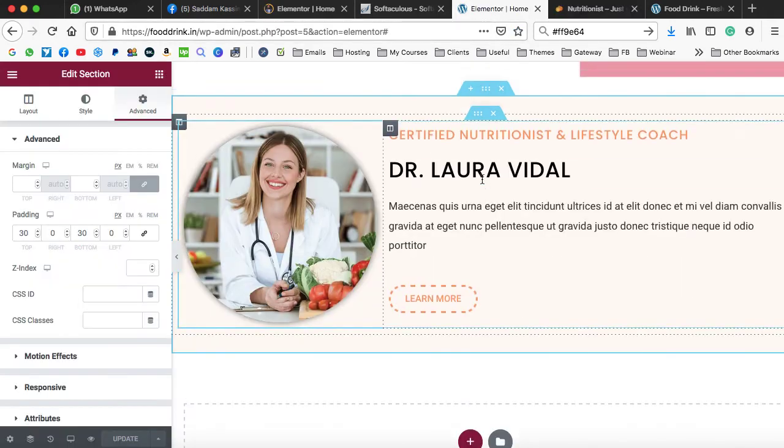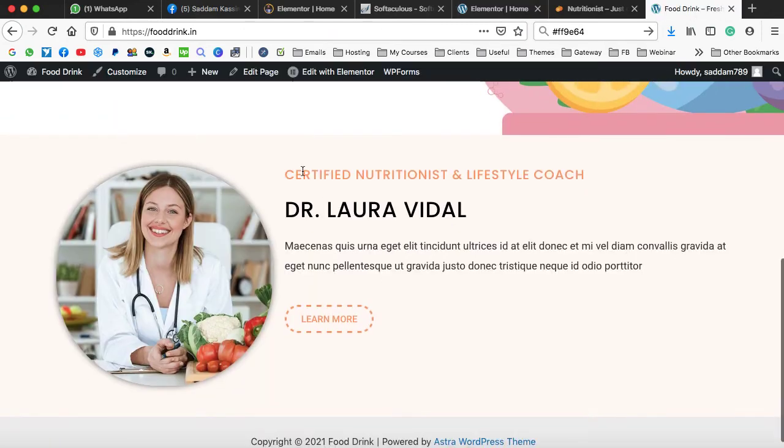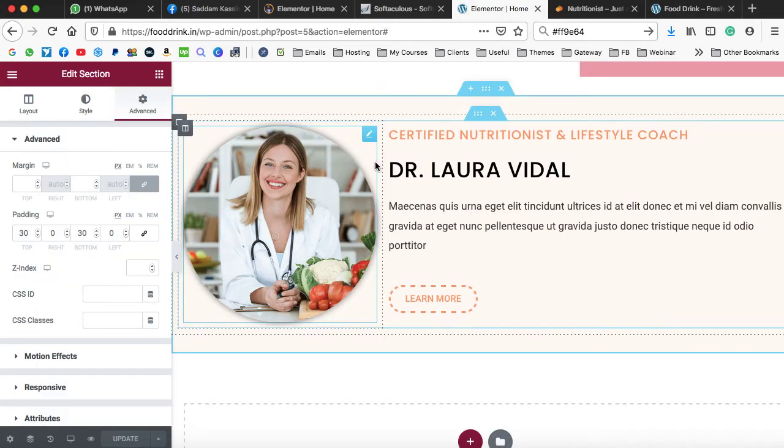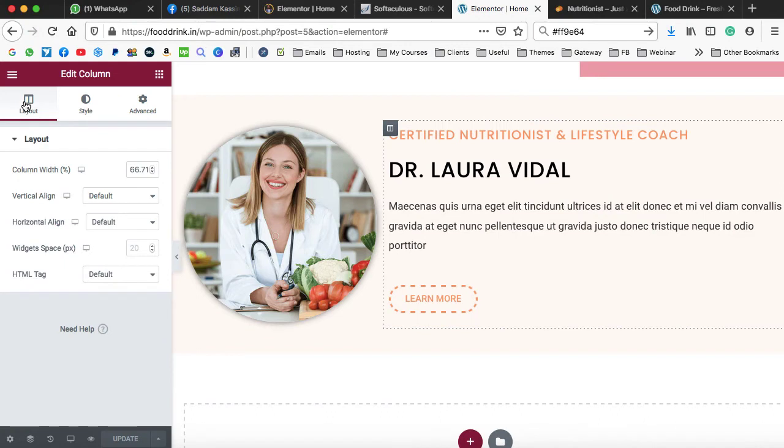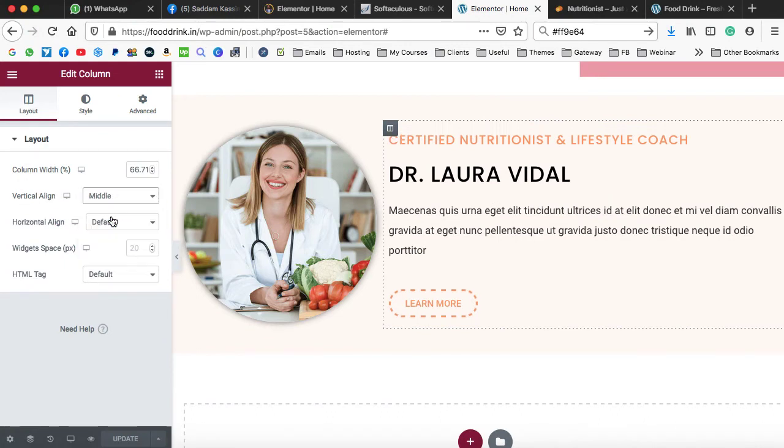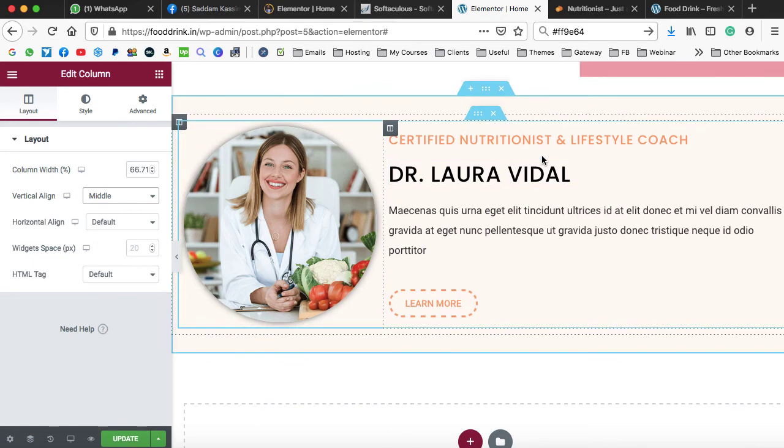If you check at our end, on our website, all the content is stuck at the top and extra white space is at the bottom. So let's align it to vertically middle. Go on to the Elementor. Now, here we need to click on this column setting, right click and then edit column. Now under the layout, you can see vertical align. It is default, just make it middle. So all the content will adjust itself according to the entire height of the section.